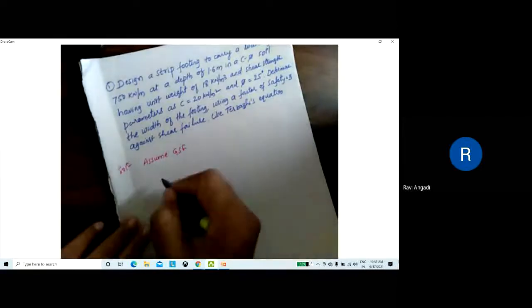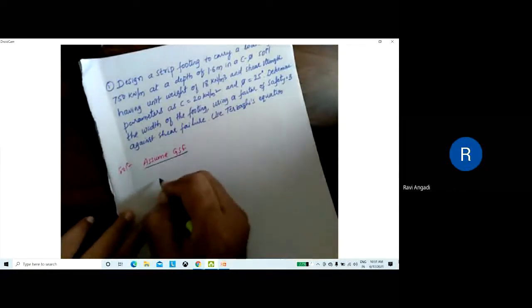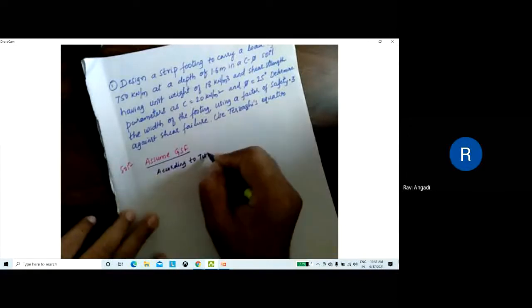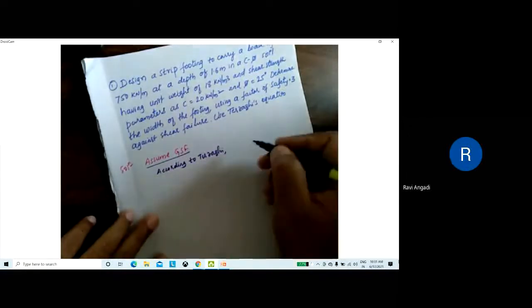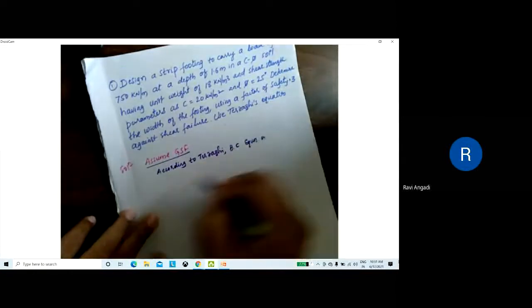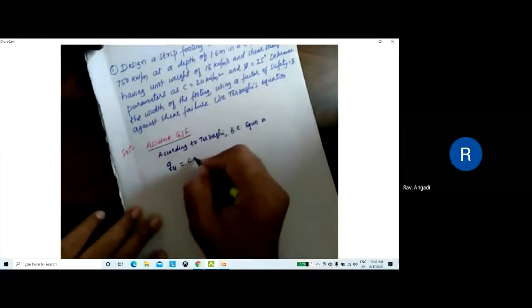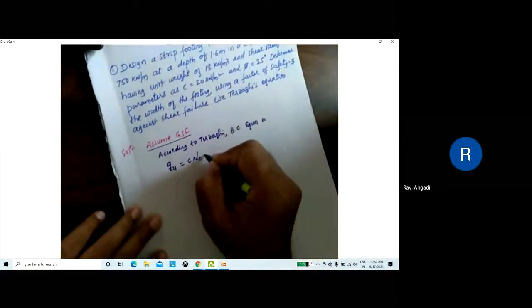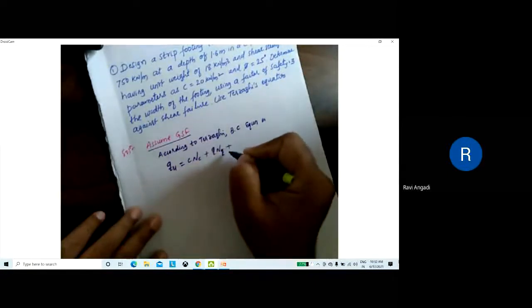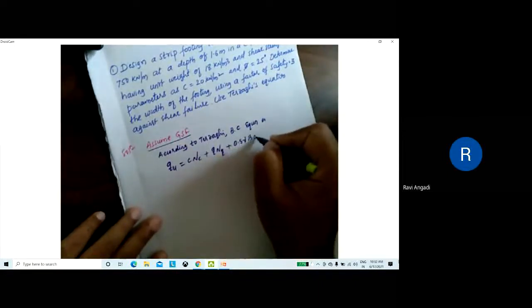Okay. Then, according to Terzaghi, the ultimate bearing capacity equation of the soil can be written: qu equal to c Nc plus q Nq plus 0.5 gamma B N gamma.